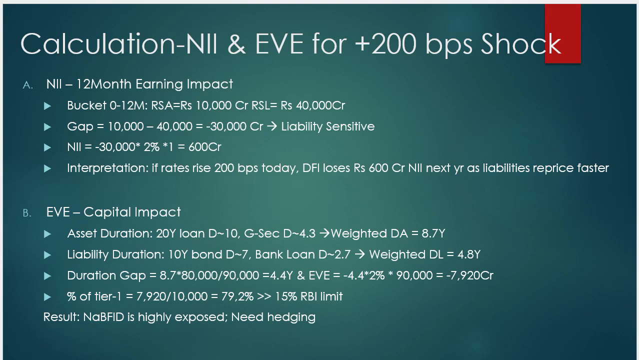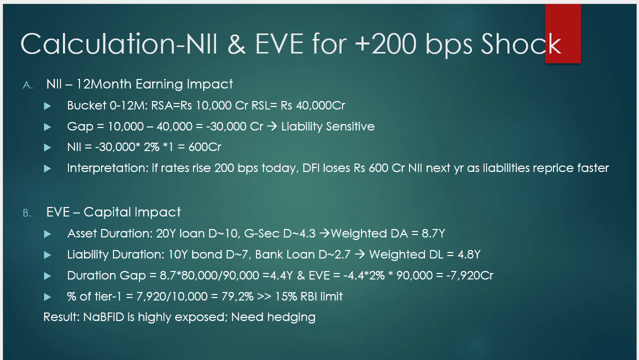So in the bucket, they will raise the funds in the 0 to 12 months bucket: RSA of Rs 10,000 and RSL of 40,000. So the gap is 10,000 minus 40,000. Asset minus liability is the gap, so minus 30,000 crore, liability sensitive. So they have a liability gap of minus 30,000 crore that needs to be filled by the development financial institution, NaBFID. Then the net interest income is minus 30,000 times 2%, and that will be minus 600 crore.